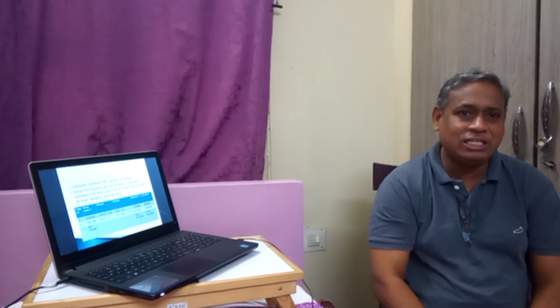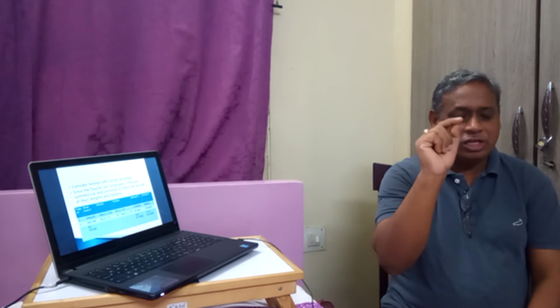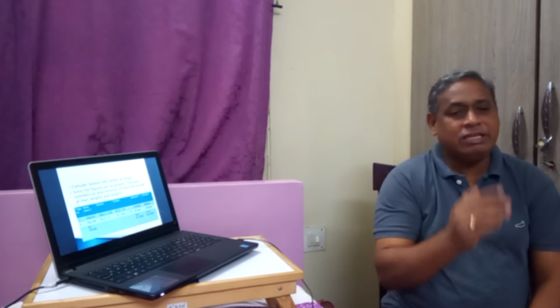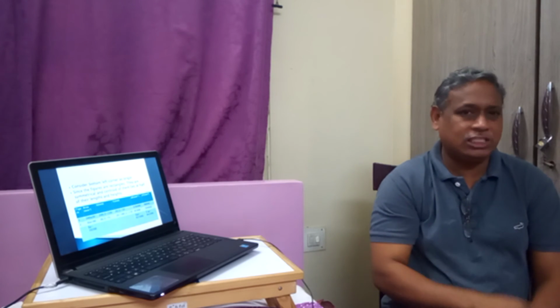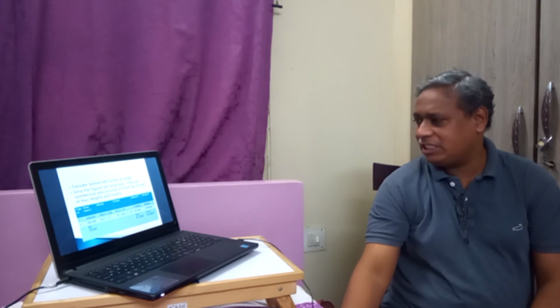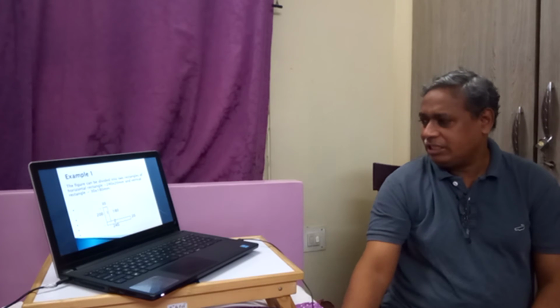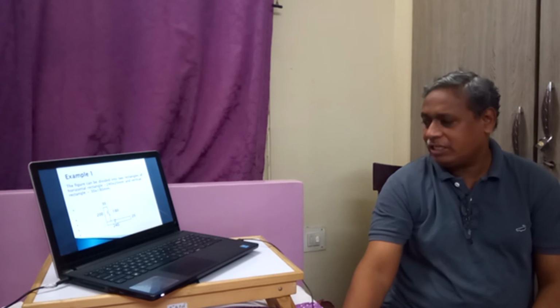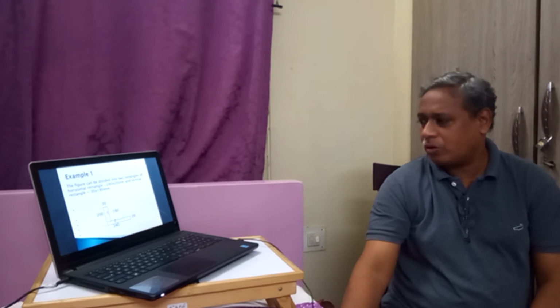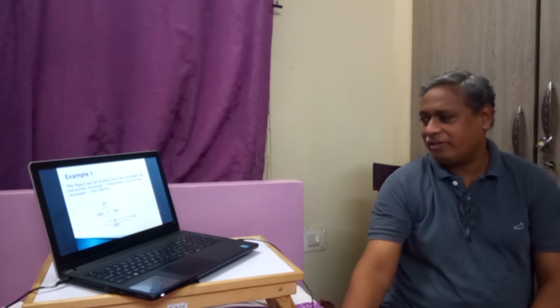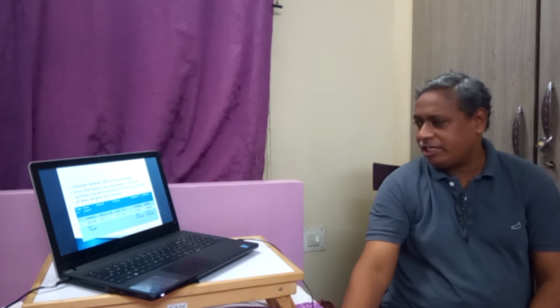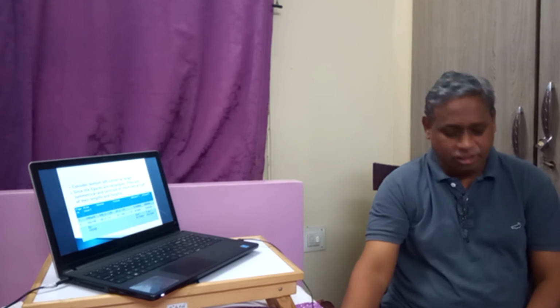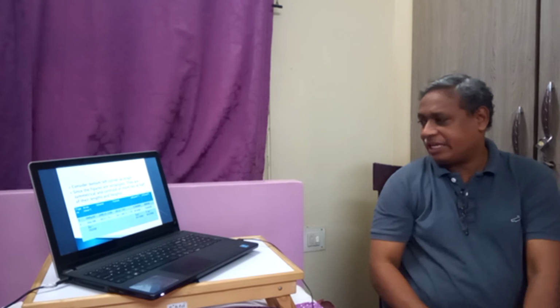Then only we will arrive at the centroidal distance from the given reference axis, whether it is x-axis or y-axis. So in this case, to go to the center of the first rectangle, that is the vertical rectangle, we have to cross this 20, and then we have to arrive at the center of this 180 by 2. Therefore, we take 20 plus 180 by 2. That is why we have written here 20 plus 180 by 2. This is how we calculate.